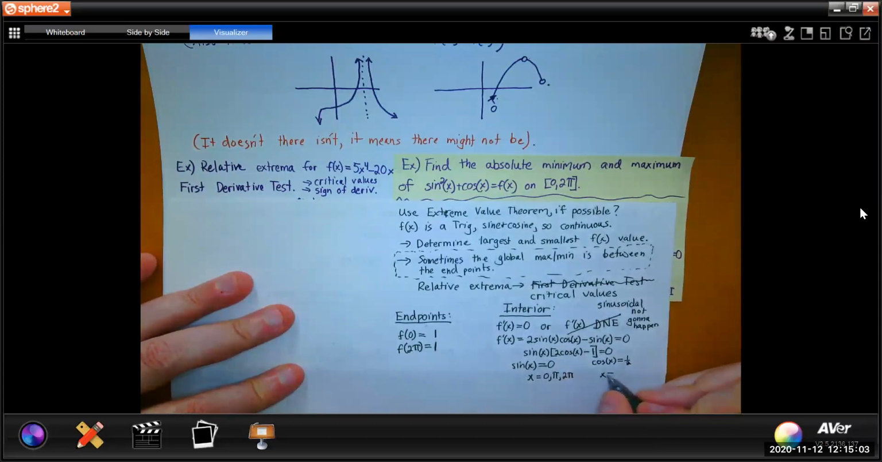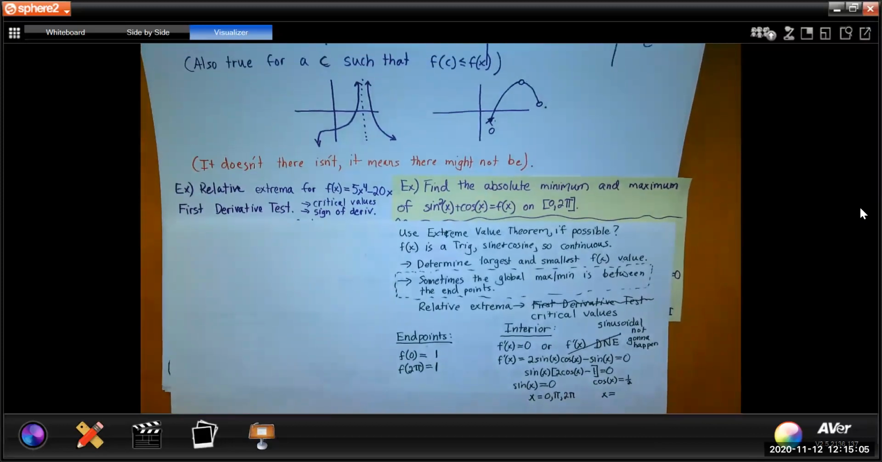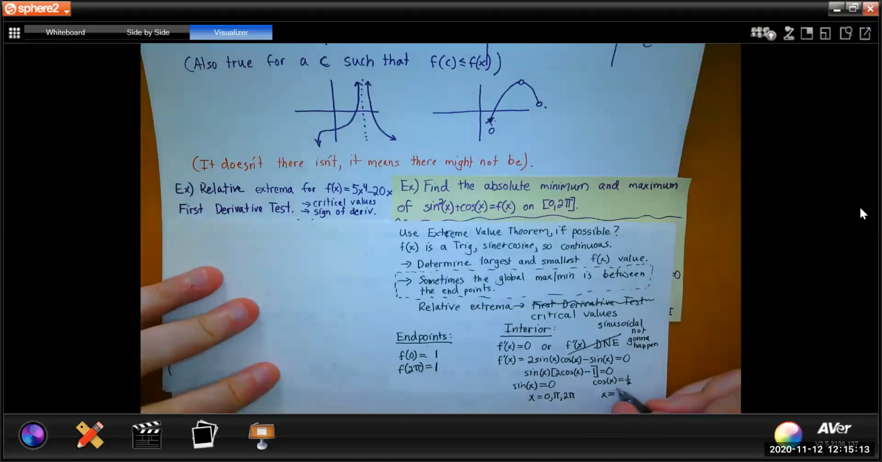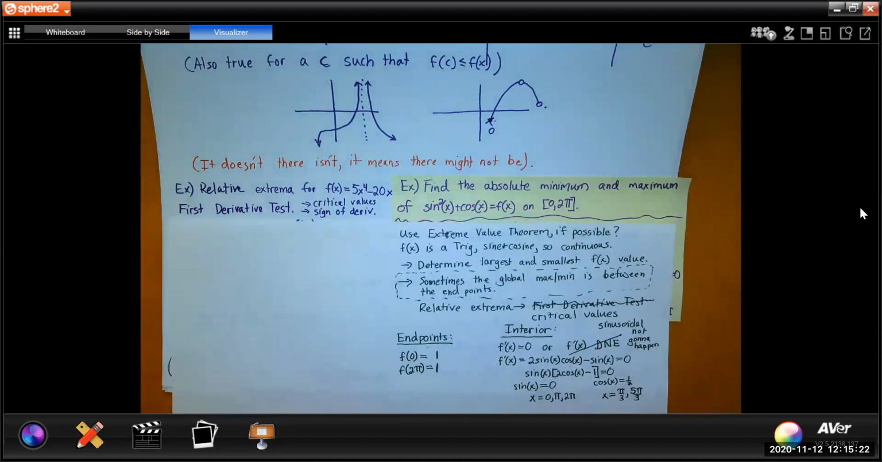So x is, let me check my trig hand. You can't see me, but that's what I'm doing. Cosine is 1/2, so I need pi over 3 in quadrant 1 and in quadrant 4 is 5 pi over 3. Okay, so